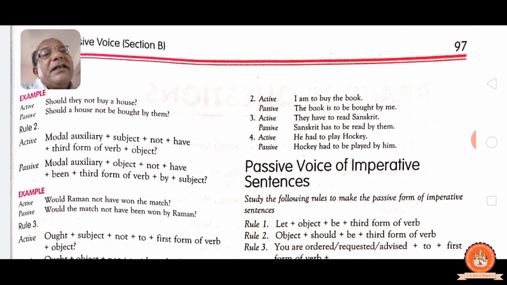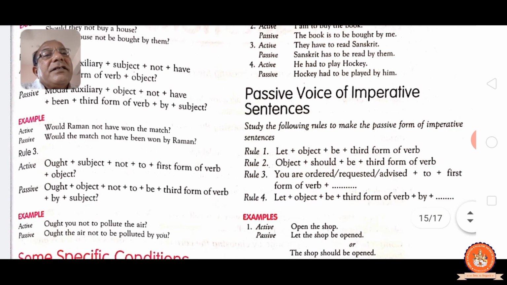Passive voice, imperative sentence, as you know. Let subject be third form of the verb, object. Object should be third form of the verb, by and subject. You are ordered, requested, advised to first form of the verb. Let object be third form of the verb. First let coming, then object, be, past participle. Open the shop. Let the shop be opened.